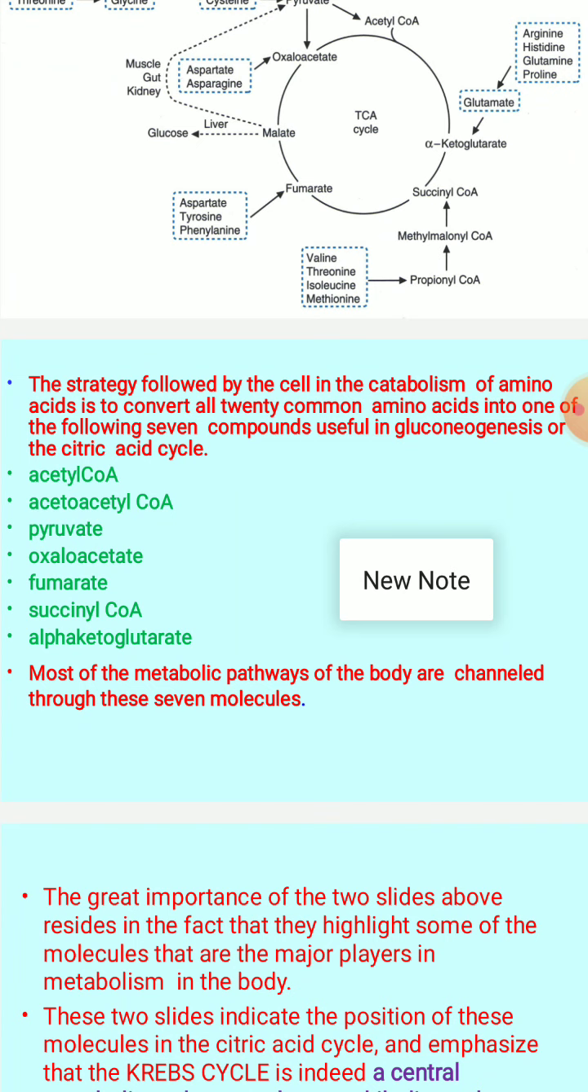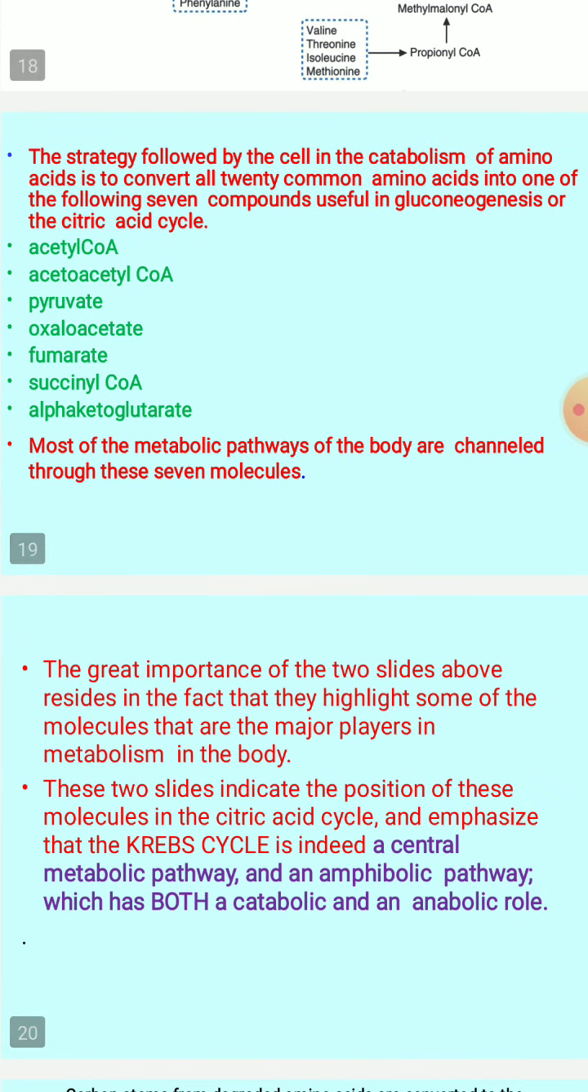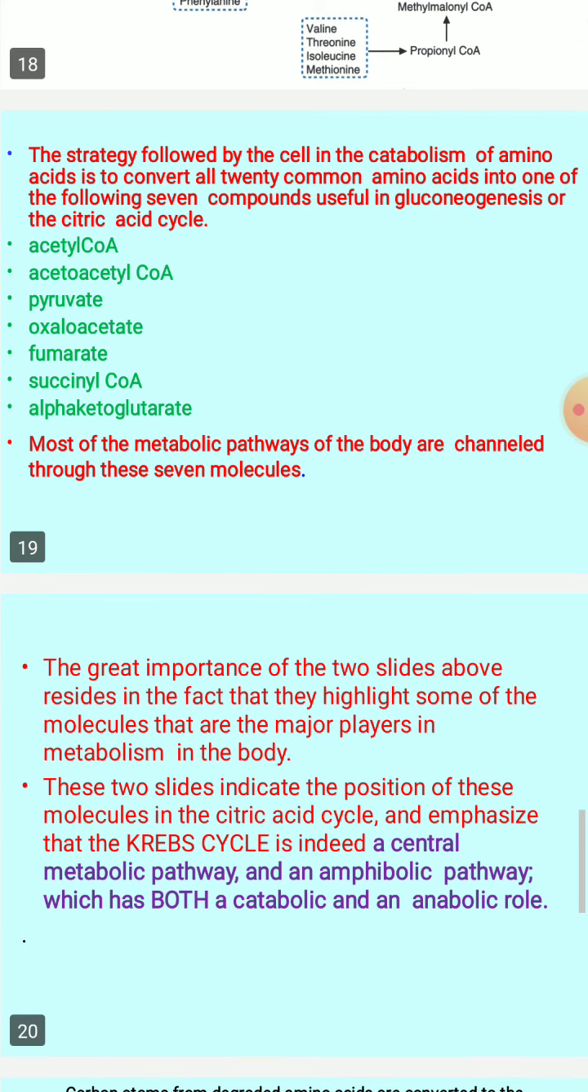So most of the metabolic pathways of the body are especially channeled through these 7 molecules. So the great importance of these last 2 slides which I have discussed is that you can highlight some of the molecules which are the major players in the metabolism happening in our body. These 2 slides indicate the position of these molecules of the citric acid cycle, and emphasize that the citric acid cycle is indeed a central metabolic pathway, and an amphibolic pathway. The TCA cycle is amphibolic in nature, having both catabolic and anabolic processes.